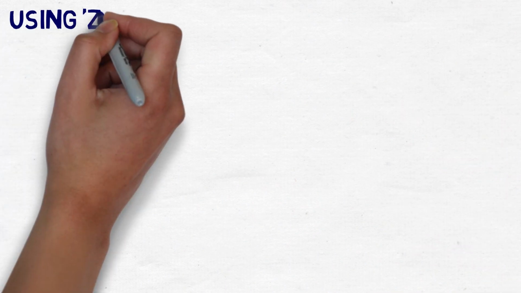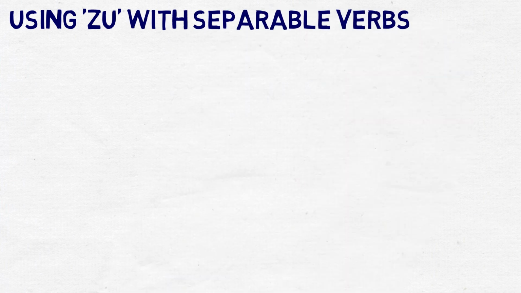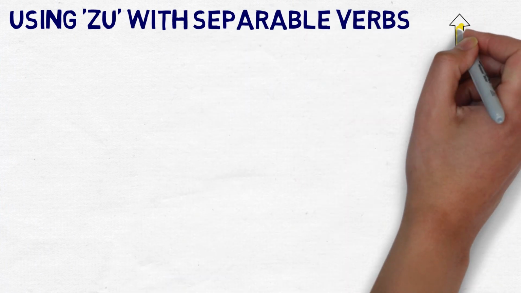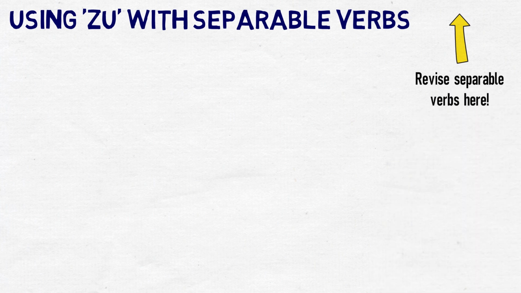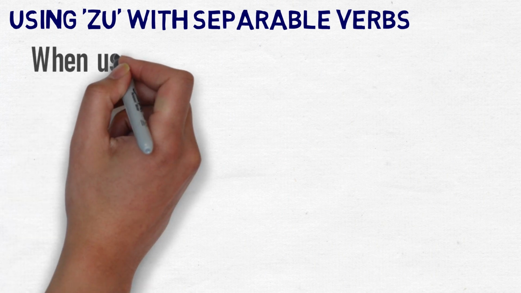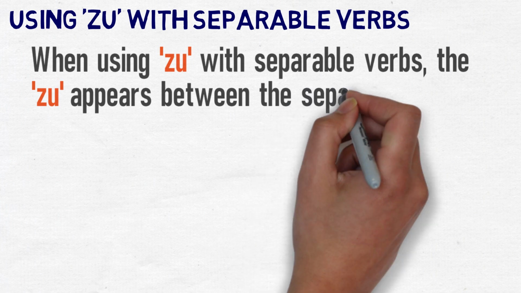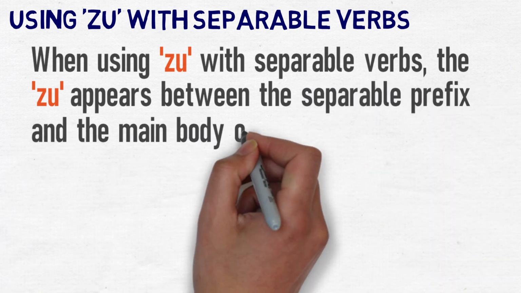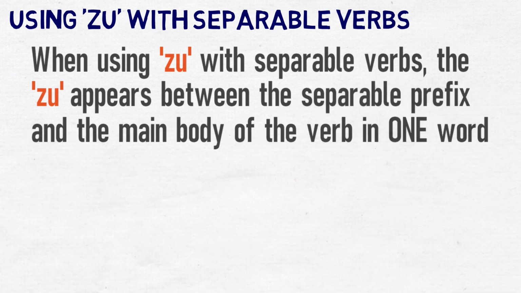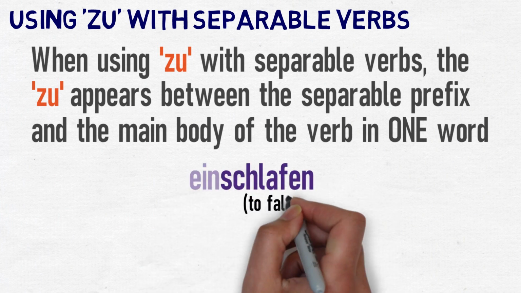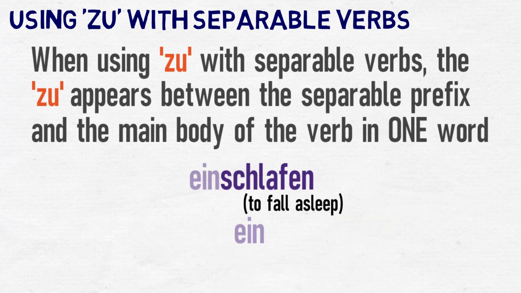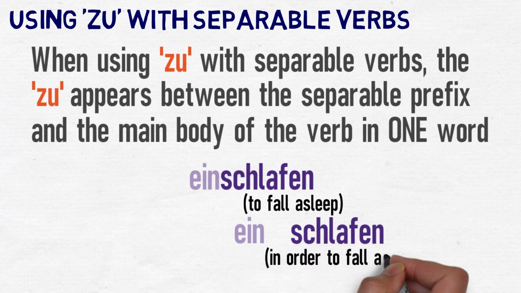For separable verbs, there's a slightly different rule. If you need to recap what a separable verb is, it's a good idea to click the banner now to watch that video. With each separable verb, there's a separable prefix. When you use a separable verb in a zu clause, the zu appears between the separable prefix and the main body of the verb, and it's all one word. Let's use einschlafen, to fall asleep. This separates into ein and schlafen. So to say in order to fall asleep, we say einzuschlafen.